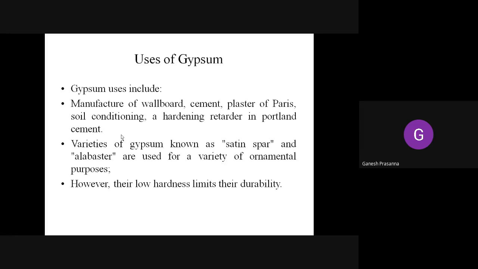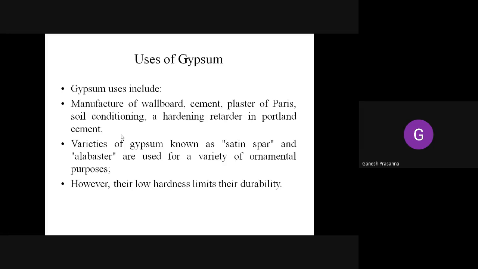A very important application is in the manufacture of cement. Why is it used in the manufacture of cement? Can anybody explain? Initially, cement does not contain gypsum. It only contains limestone. If you use the raw limestone without the addition of gypsum, the setting of the cement is very quick.